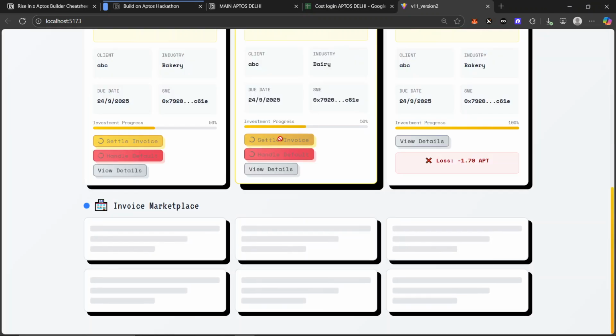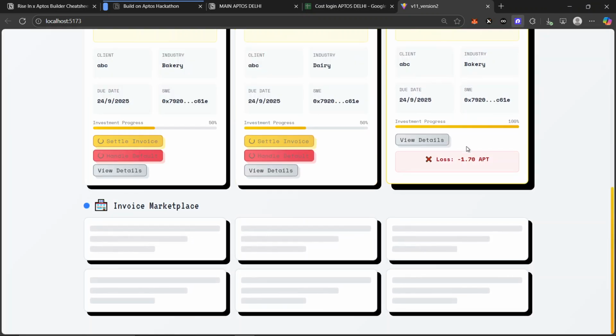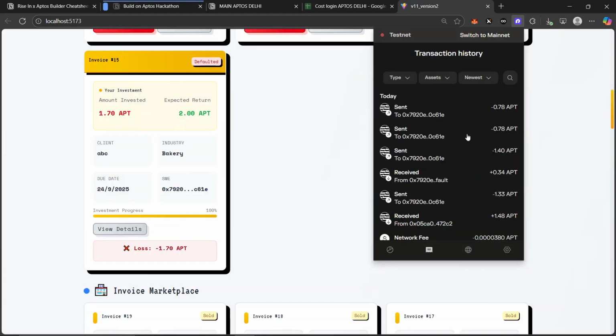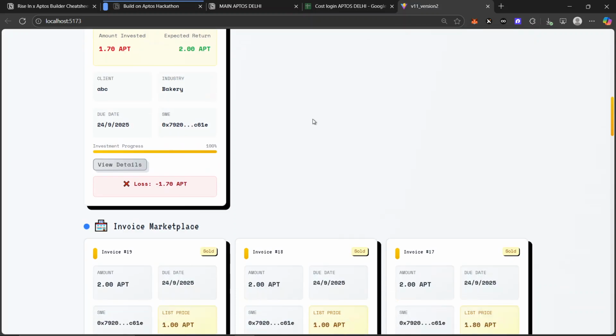We have purchased the invoice successfully. We have transferred 0.78 APT, and part of this has been sent to the staking pool that has been created in our app, in our contract, so that we can assure and guarantee the investor, and it keeps the SMEs who are present liable to their own workings. So this has been done.